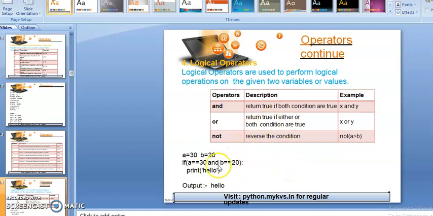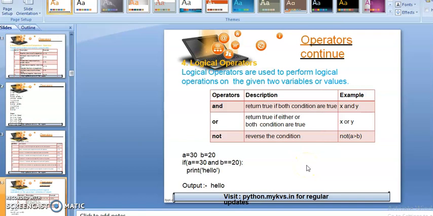And if we use or in place of and, then if any one condition is true and one condition is false, any one condition can be true, then or always returns true to us. And not is the reverse of the condition, and it will take only a single condition as an input. If we give any condition with not, then not will reverse the output of the condition.